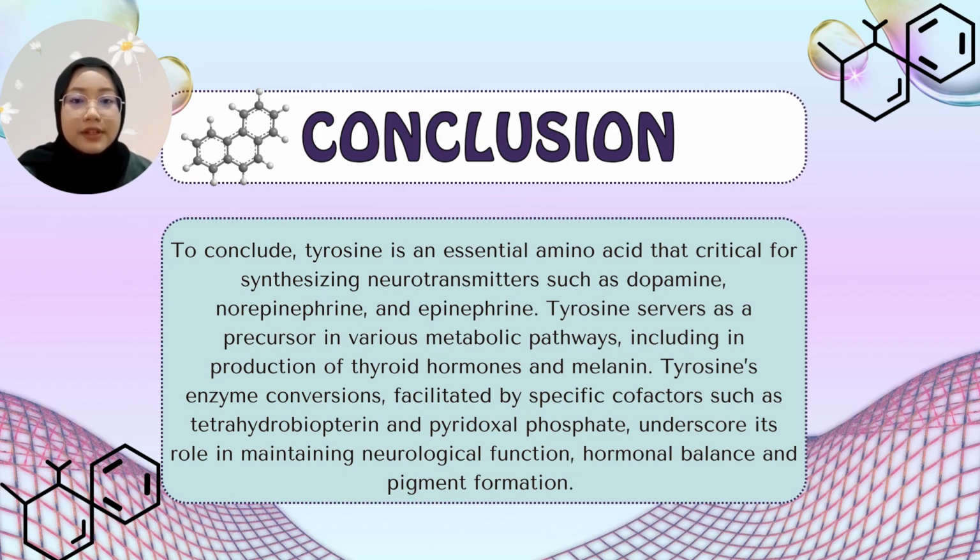In conclusion, tyrosine is an amino acid critical for synthesizing neurotransmitters such as dopamine, norepinephrine, and epinephrine. It serves as a precursor in various metabolic pathways, including the production of thyroid hormones and melanin. Tyrosine enzymatic conversions facilitated by specific cofactors like tetrahydrobiopterin and pyridoxal phosphate underscore its role in maintaining neurological function, hormonal balance, and pigment formation.